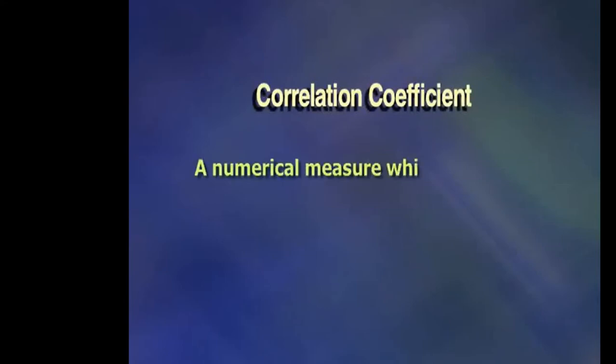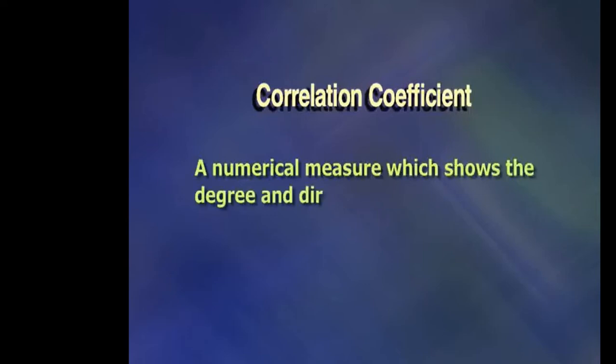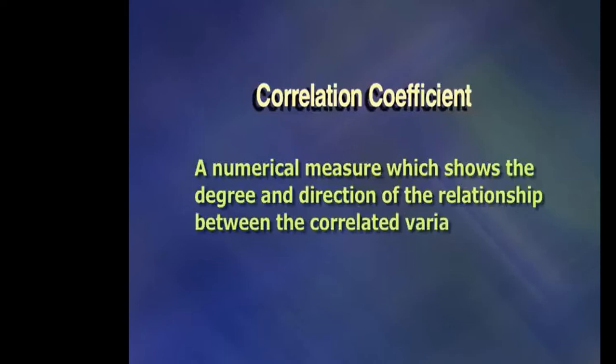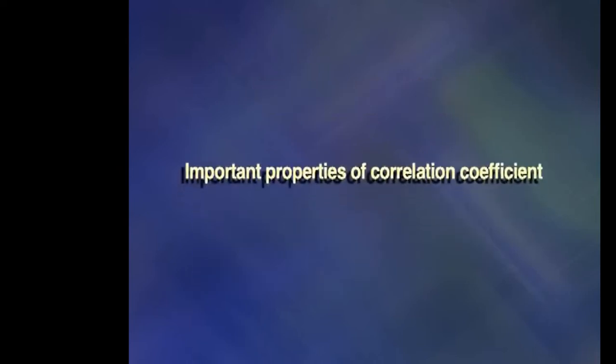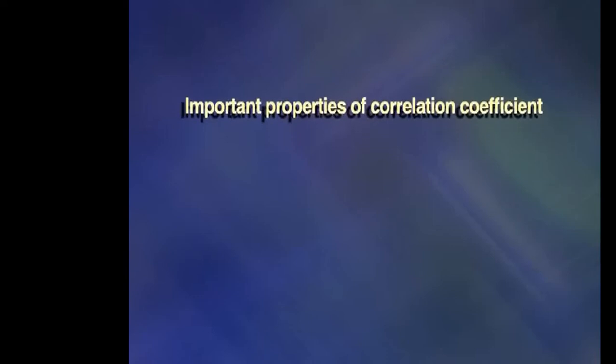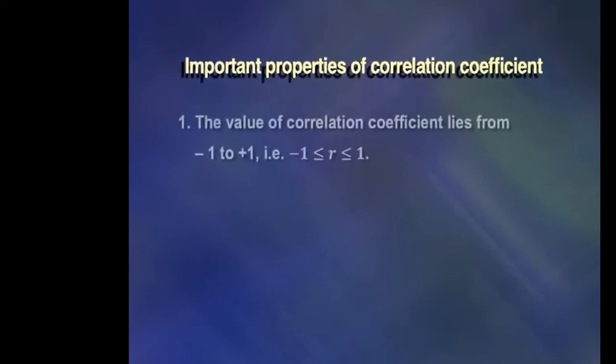Let us understand the correlation coefficient. A numerical measure which shows the degree and direction of the relationship between the correlated variables is called the correlation coefficient and is usually denoted by small r. The following are important properties of the correlation coefficient. Number 1.